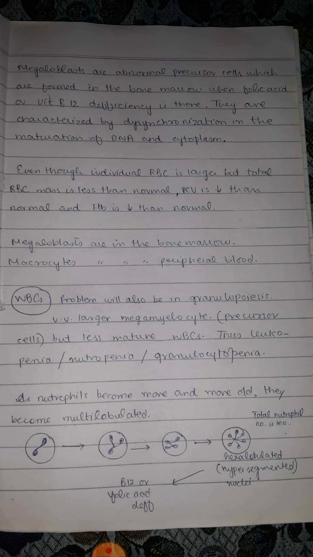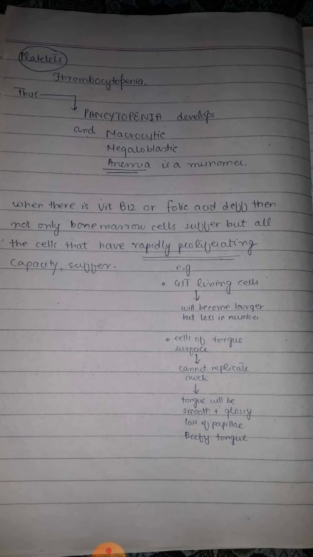this macrocytic megaloblastic anemia is a misnomer, because not only is there anemia, but also a decrease in the total number of white blood cells. There is also leukopenia. In addition, there is some change in the shape of the white blood cells, in such a way that the nucleus becomes hypersegmented. We have hexalobulated nuclei of the WBCs. Whenever we see such WBCs in the peripheral blood, we can assume that it is a condition of macrocytic megaloblastic anemia. Also, there is thrombocytopenia, and there is pancytopenia in the blood.